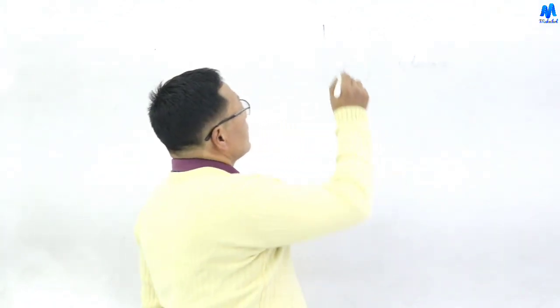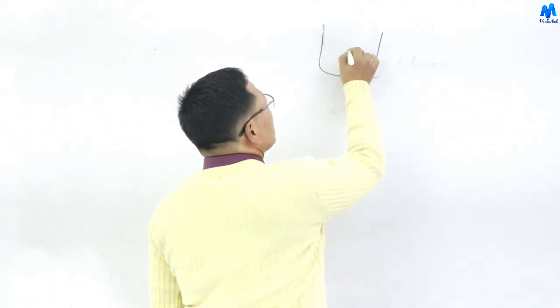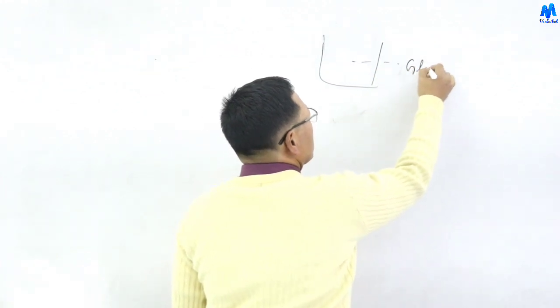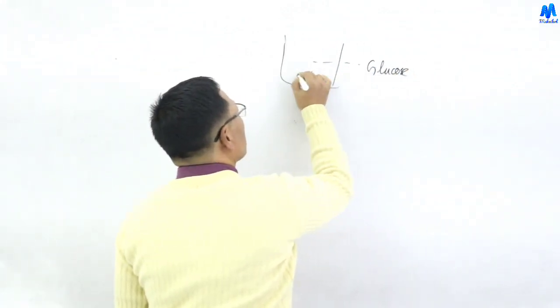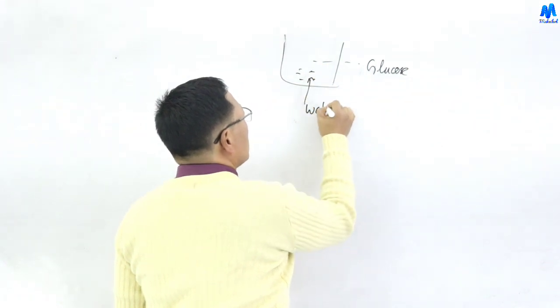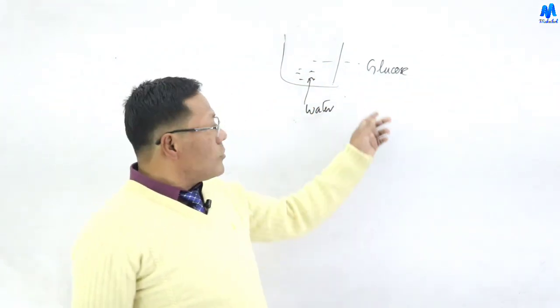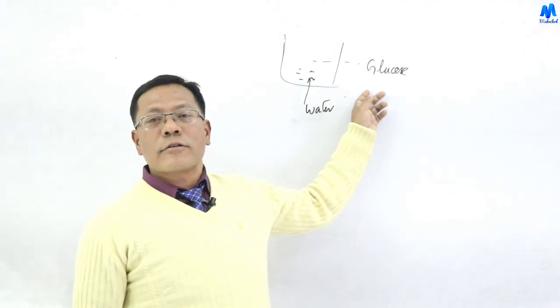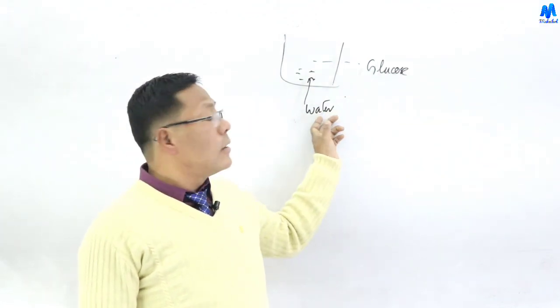A simple example of a homogeneous mixture: here we are dissolving glucose in water. When the glucose is dissolved in water, there is no separation of boundary between the glucose and water.